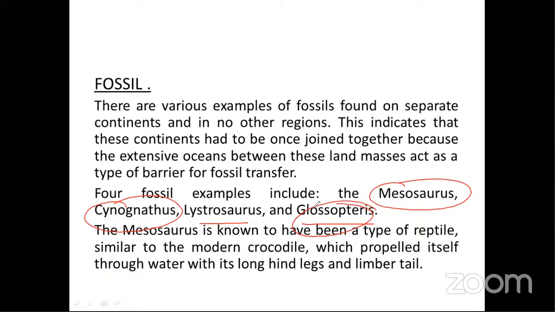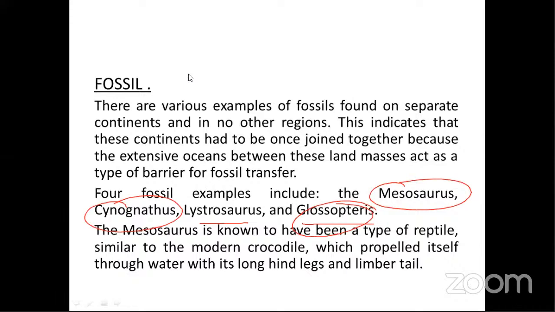You see, a snow leopard in the Himalaya cannot survive in the Ganga plain or the southern part of India, because a snow leopard requires very cold conditions. A polar bear requires very cold conditions. So similarly, vegetation and animals depend on the type of climate. So the discovery of fossils of these species from very far locations indicates that all these places experienced the same type of climate and were part of the same landmass.